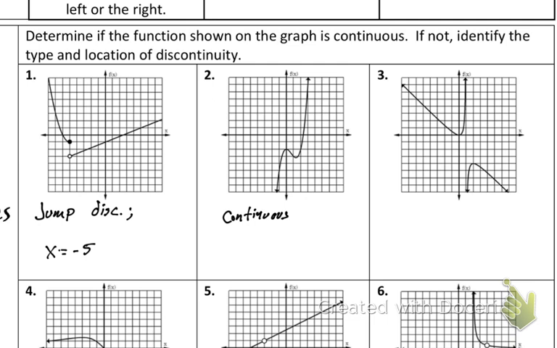Now, for type and location, there is no location. There's no discontinuity. It says, if not, identify the type and the location of discontinuity. Since we don't have a discontinuity, we just say continuous, and I'm done. The first part says, determine if the function shown is continuous. It is continuous. Then we go on to if not. I don't have to read any more because it already is continuous. We don't have to put it's continuous over the whole thing. Continuous automatically means it's continuous everywhere. Okay? All right, our next one.